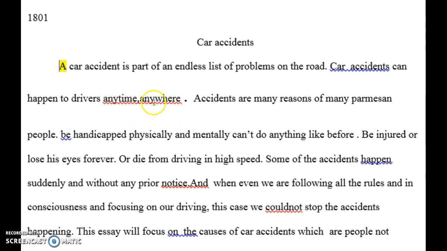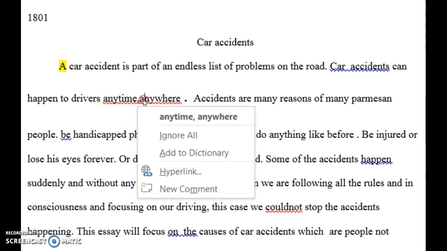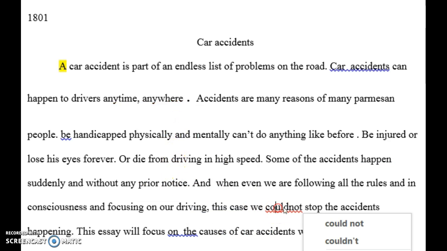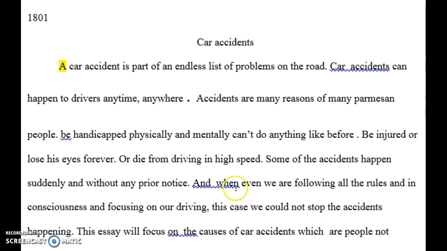Also, when you see these little red squiggly lines, Word is trying to help you out. So just right click it and it'll give you suggestions on how you can fix these. And sometimes it's just as simple as a space being between the words, right?